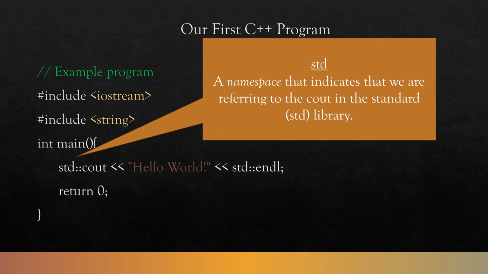STD. So this standard library is a namespace. This STD symbol is a namespace, which indicates that we're referring to the cout of a standard library. So we don't really care about the standard library at this point, but we do care about how it's being used. This namespace, followed by those two colon operators, says, hey, we want to use the cout that is a part of this thing, this standard library.